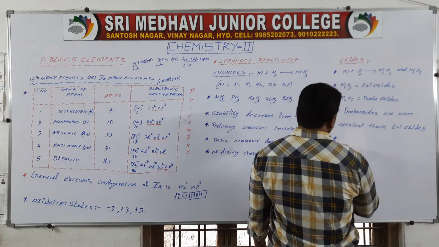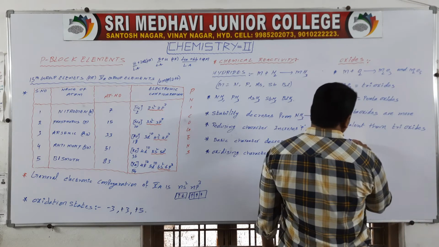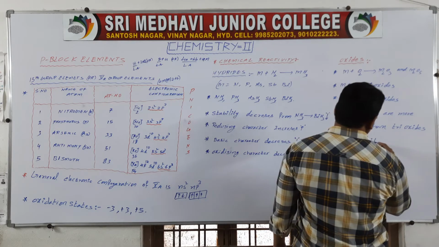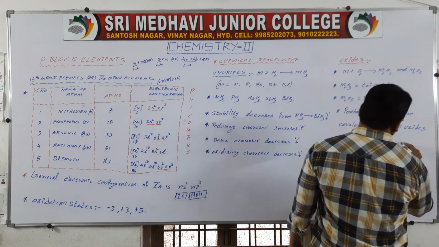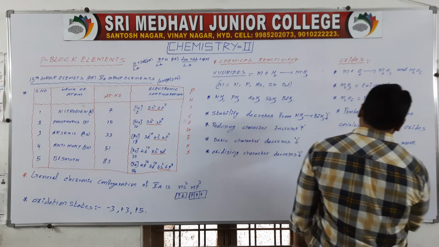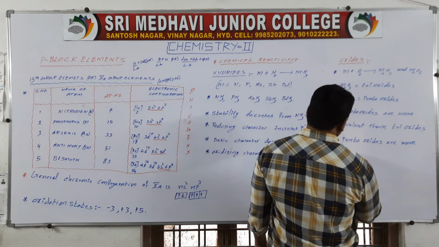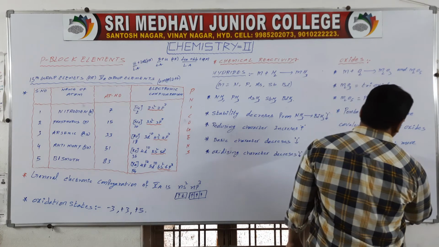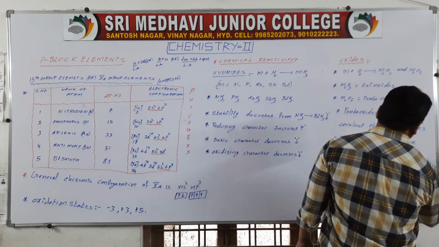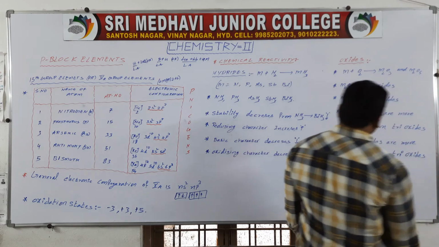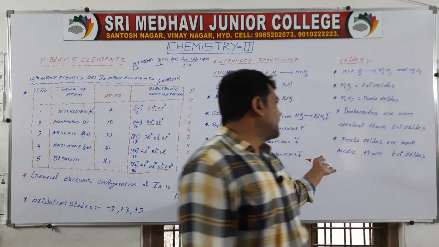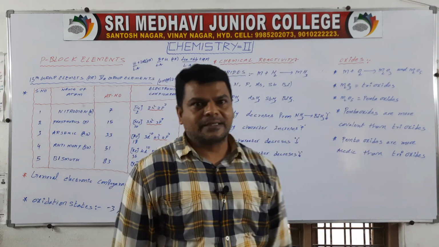Okay, so pentoxides are more acidic than trioxides. Pentoxides are more covalent than trioxides.